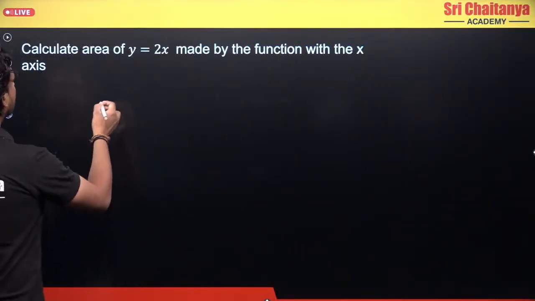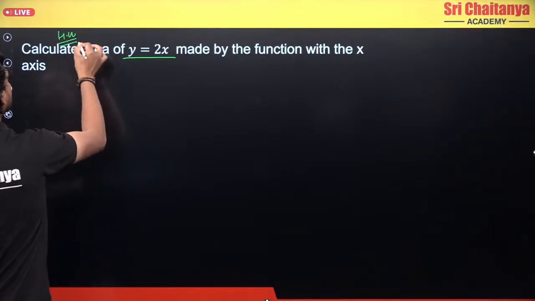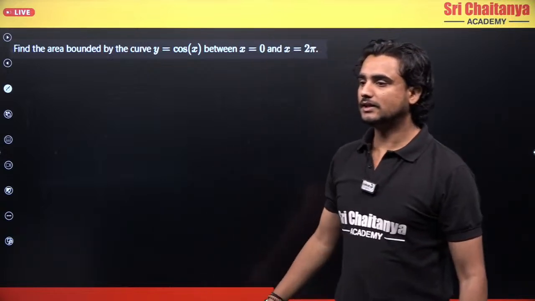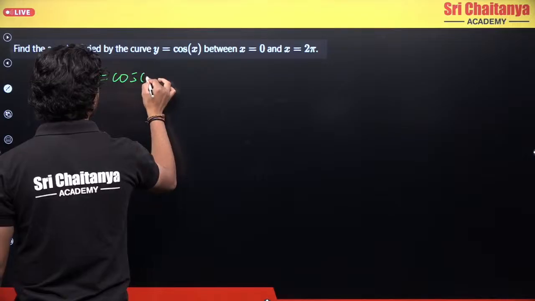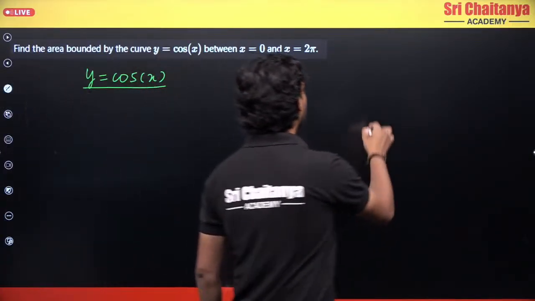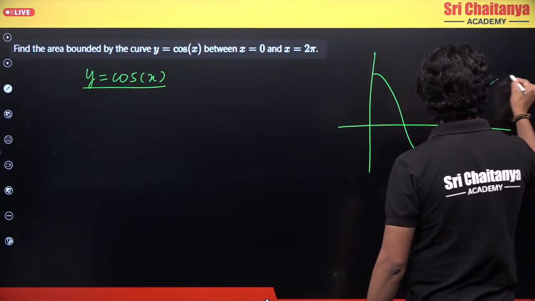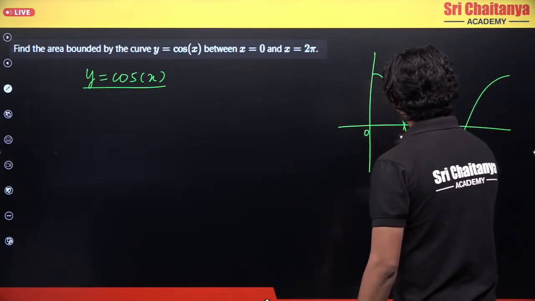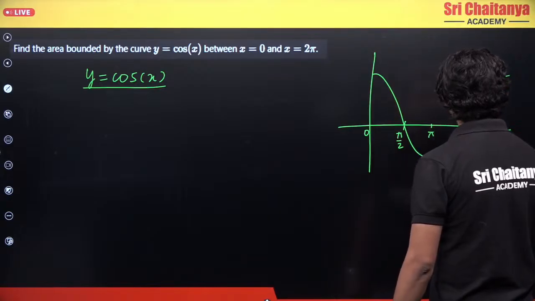This is a homework question, please try to solve it. It is a similar question, but what if I give you a function like this? Let's say my function is y equals cos x. What does y equals cos x look like? It looks like this, correct? This is 0, this is pi by 2, this is pi, and this is 2 pi.